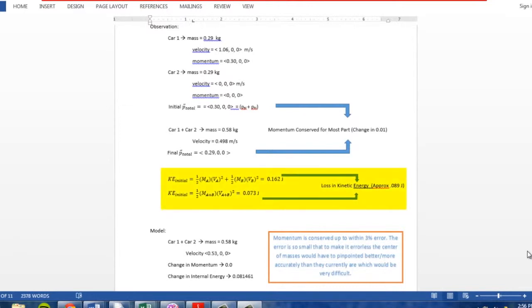The calculation for the change in kinetic energy shows that there was a loss of 0.089 joules based on the observational data. However, this difference is because the model did not account for the frictional force, and another main error was due to the inaccurate placement of the center of masses in Tracker. Going back to the main result, you can now see that the kinetic energy and overall energy changed. Kinetic energy was lost and the momentum was conserved during the collision.